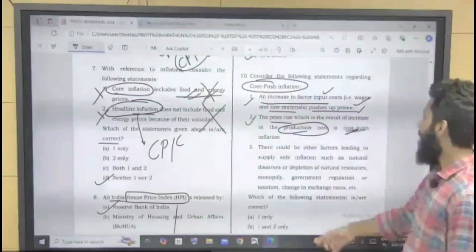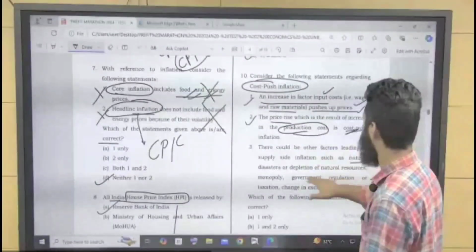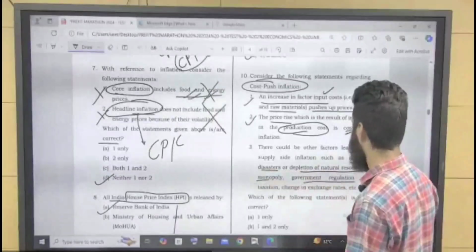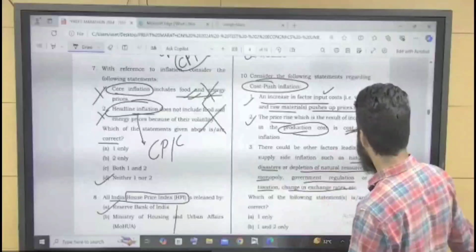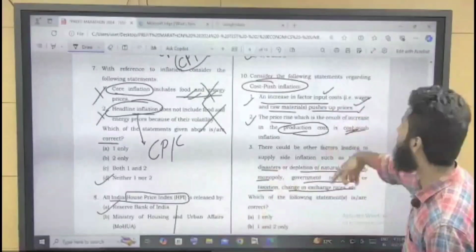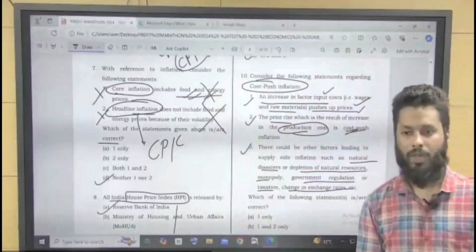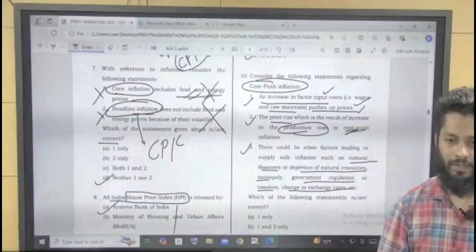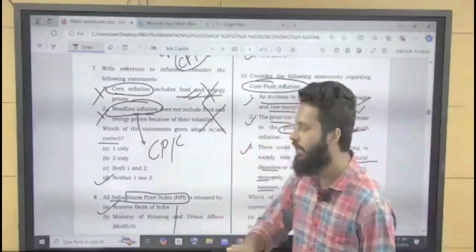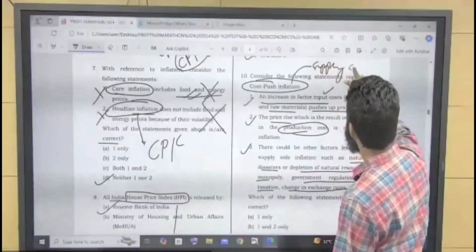True. There could be other factors leading to supply side inflation, such as natural disasters, depletion of natural resources, monopoly, government regulation or taxation, or change in exchange rate. These could be other factors which may result in cost push inflation. It is also correct. Anything happening at the supply side will result in cost push inflation. That's why cost push inflation is also known as supply side inflation.